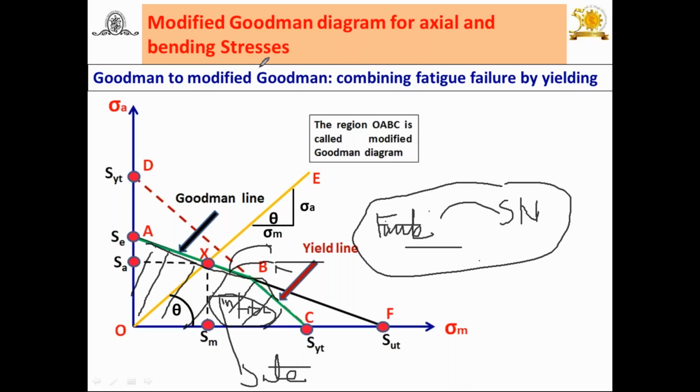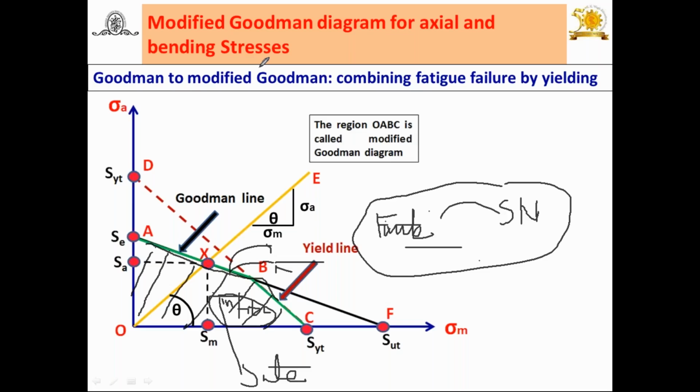First of all, you have to check whether the component is subjected to reverse loading or fluctuating. If it is a reverse load, there are two cases: finite life and infinite life. For finite life, the SN curve is the criterion. For infinite life, the endurance limit is the criterion. Second case, component subjected to fluctuating or alternating stress. There are two cases. Component subjected to axial and bending stress: use the modified Goodman diagram, which is the compulsory criterion. When subjected to axial and bending stress and torsional shear stress, you have to use a modified one.